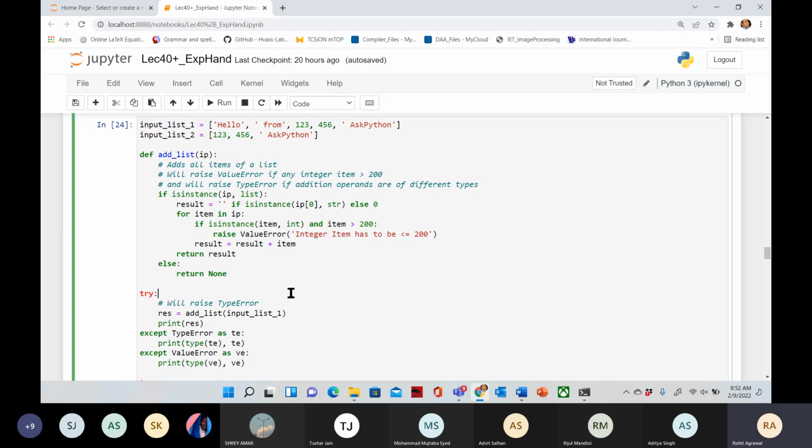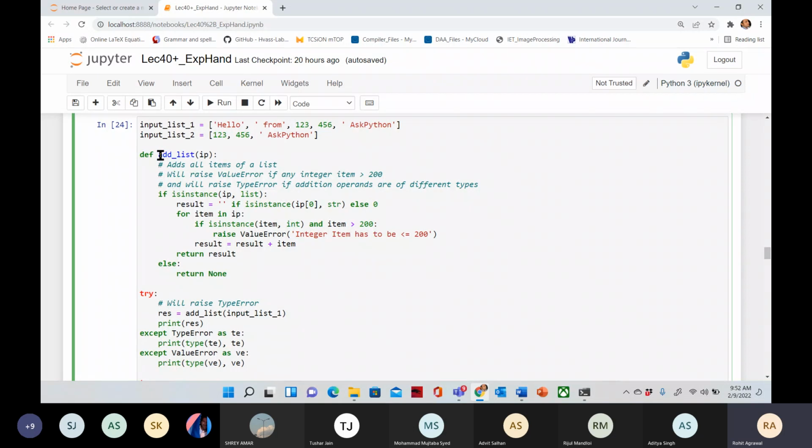Yes, sir, this is exception handling. Yes, this is exception handling, and after that. Okay, see here.